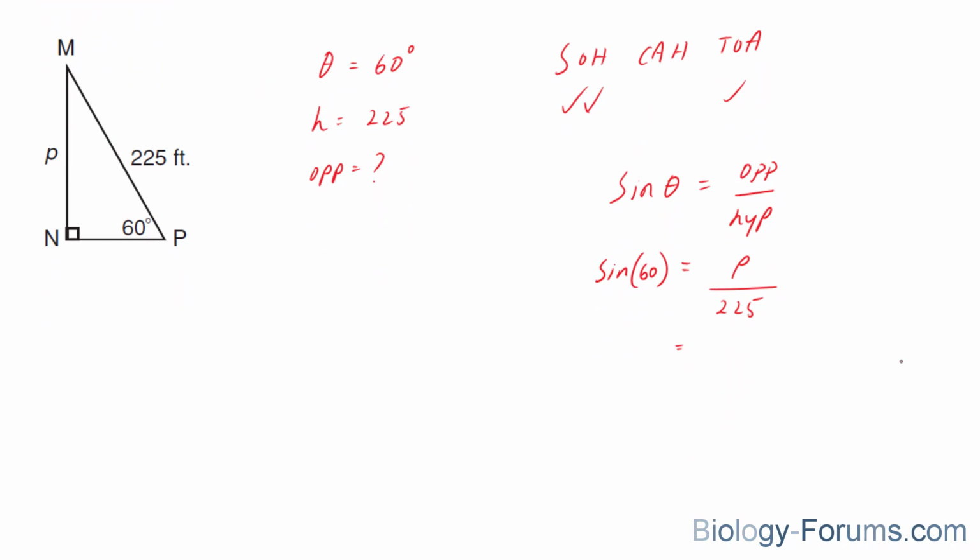Next, we'll solve for P, and for most students, this is the hard part. The way you solve for P is first, you will multiply both sides by 225. This is the same thing as cross multiplying, if that's what you're familiar with. If you multiply both sides by 225, you'll notice that there's a 225 at the top and one at the bottom, and that cancels them out. So we're left with 225, and this little dot here denotes multiply. 225 times sine 60 is equal to P.